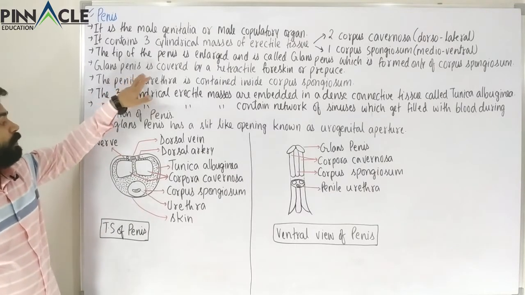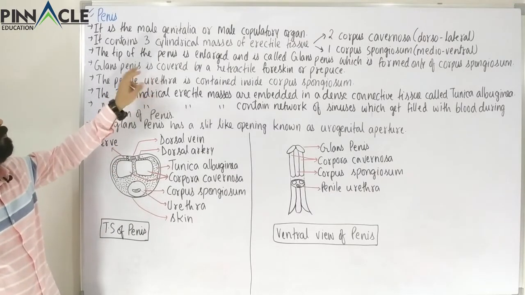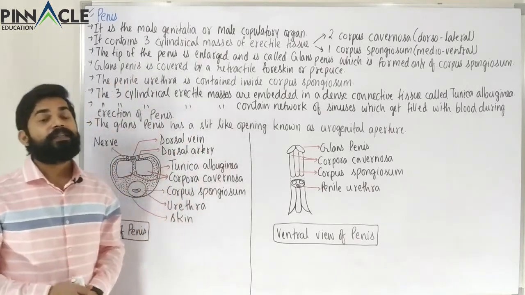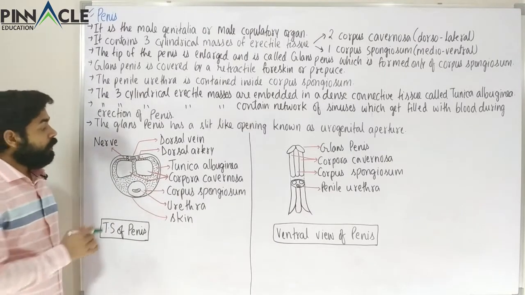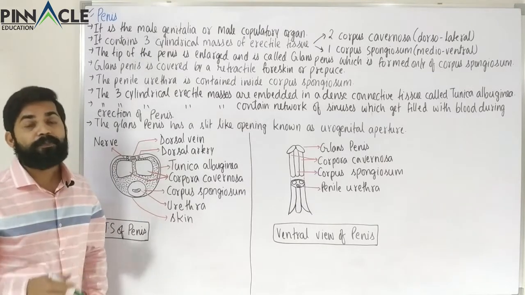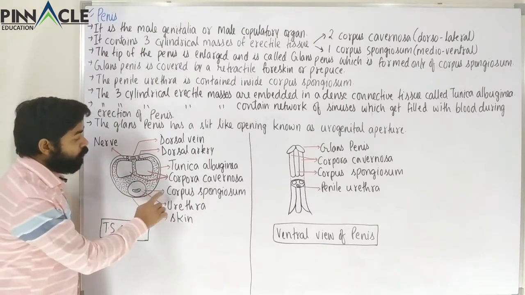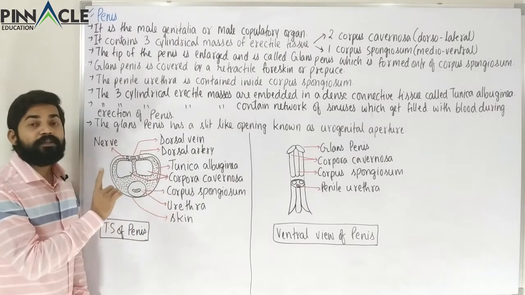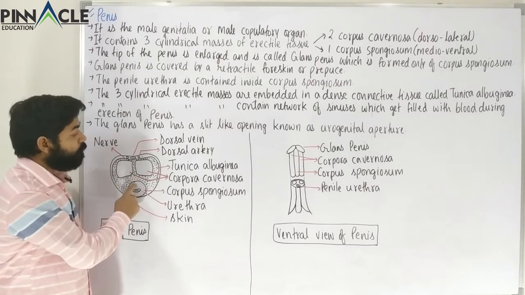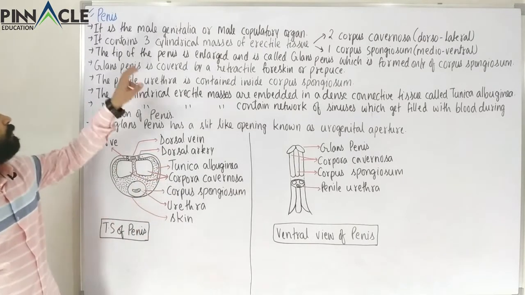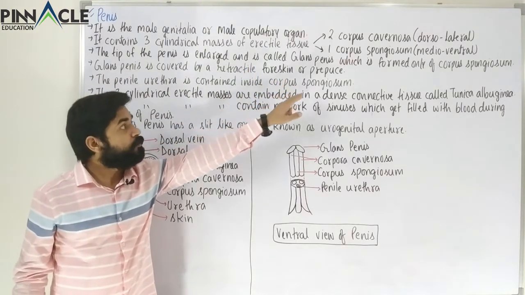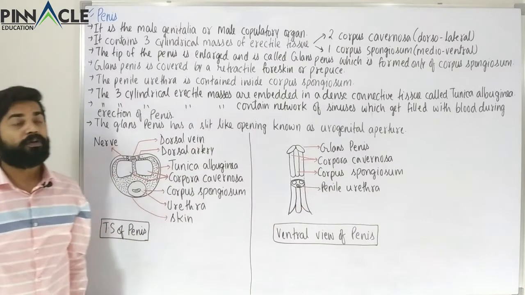Now the glans penis is the first part, the forward part or the tip of the penis, which is an expanded part. Out of these three cylindrical masses, the glans penis is formed only of the corpus spongiosum. It is not formed by the corpora cavernosa. The enlarged tip of the penis is called the glans penis, and it is formed only of corpus spongiosum.